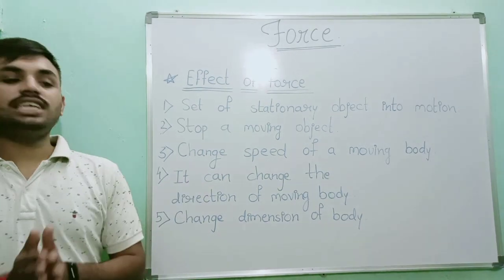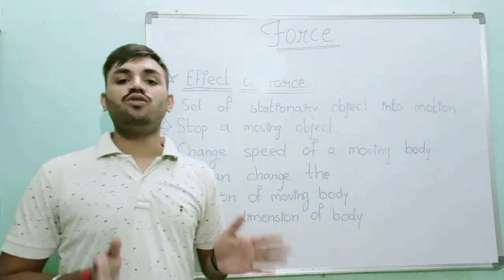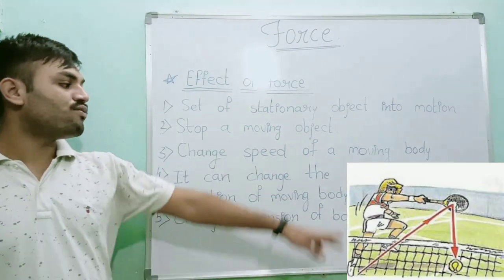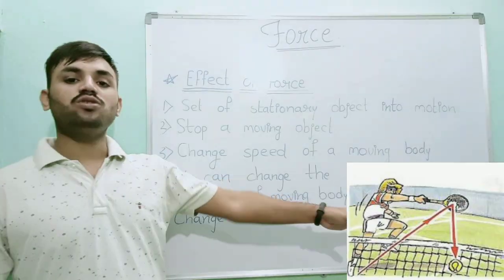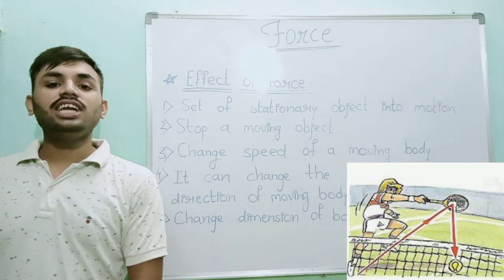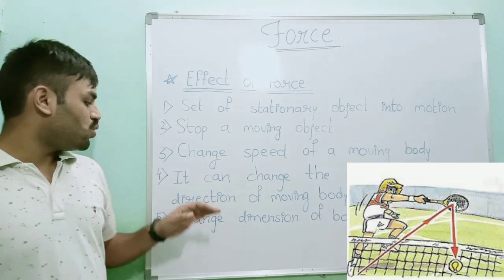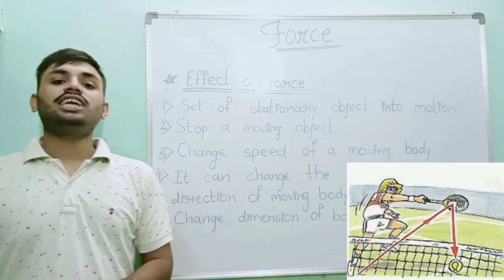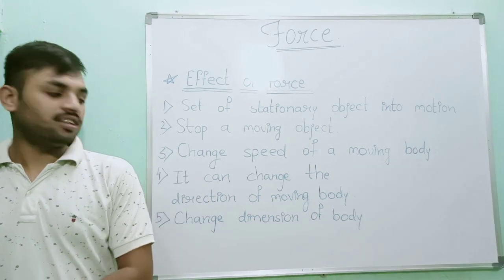Fourth, it can change the direction of a moving body. In this example, you can clearly see that when a tennis player applies a force on the tennis ball, the direction of the ball will change. So when we apply a force on any object, the direction of the moving body will change.